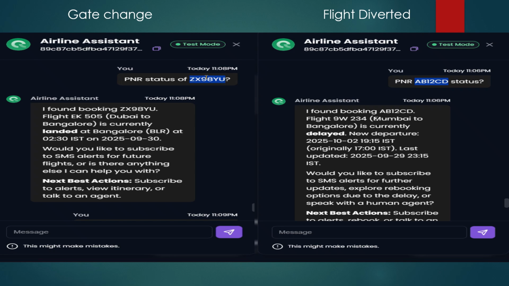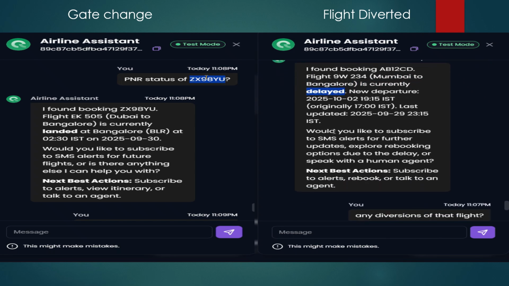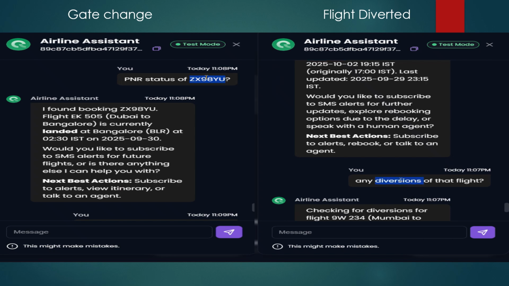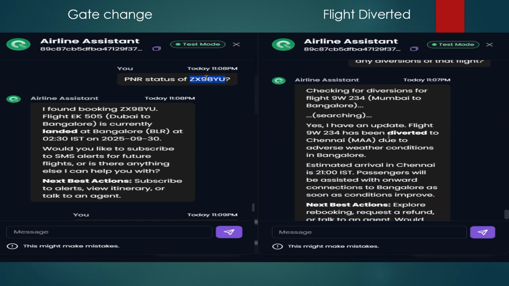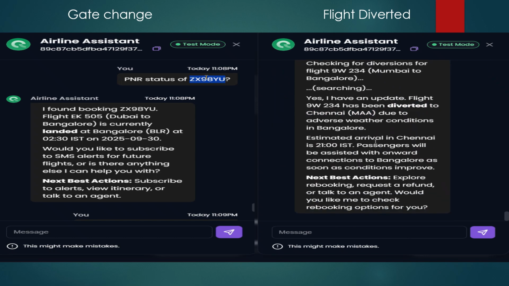The second one is flight diversion updates. You can just get it through the PNR. I have specifically asked it for any diversions. It has responded that the flight has been diverted to Chennai due to weather conditions. So this is how you can get the required data from your agent just based on the PNR number.